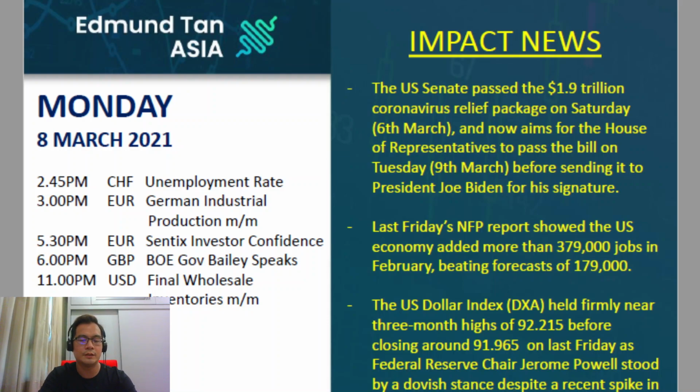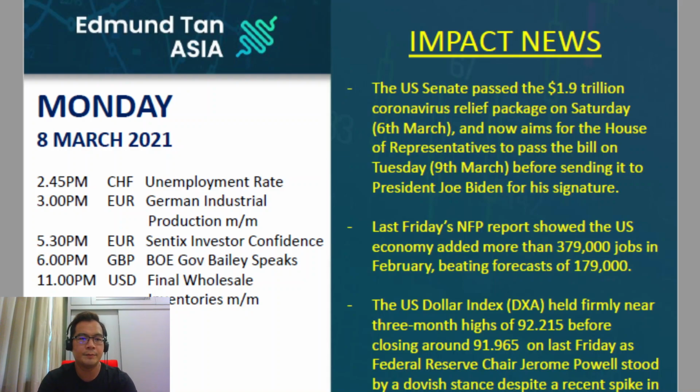As the US dollar was strengthening last week, we also saw the gold prices dropping from a high of about 1,760 US dollars on the 1st of March all the way to a low of about 1,687 US dollars as of last Friday. So, that has been the momentum and sentiment of the US dollar index, which was bullish and causing gold prices to be bearish, and of course, other major currency pairs such as the UK pound and also the euro dollar to be bearish.